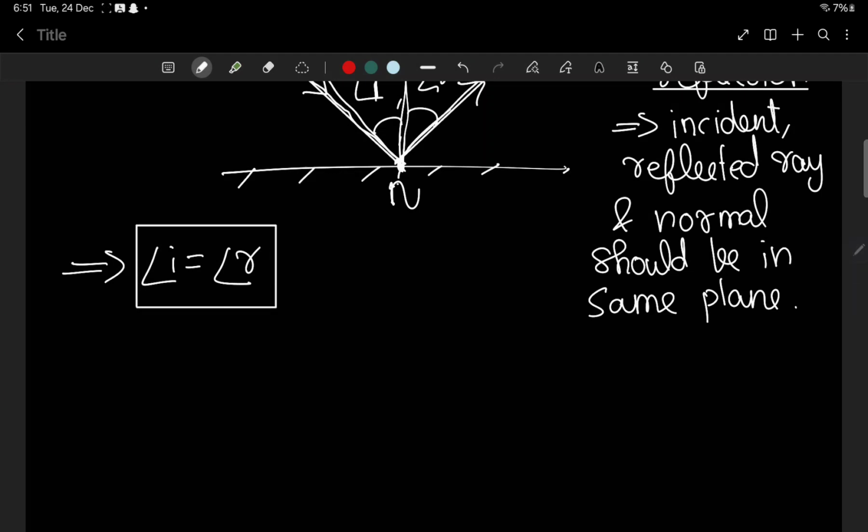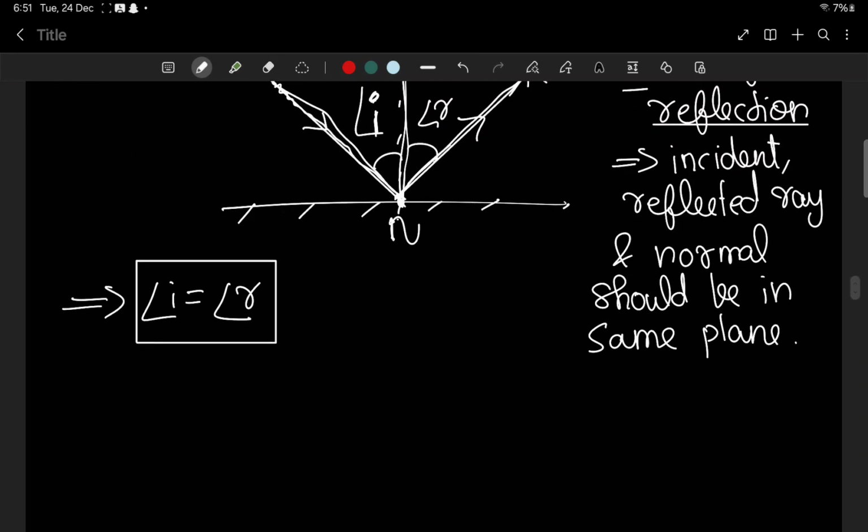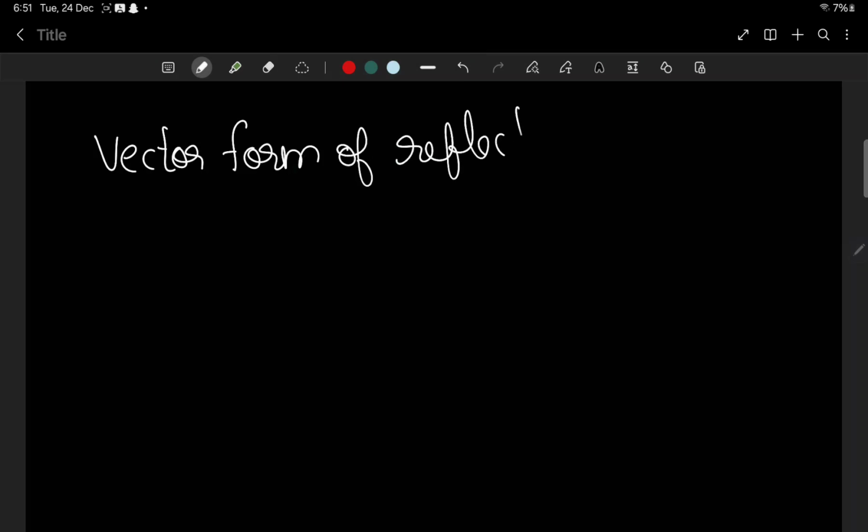Everything on reflection is basically depending on this one formula. So that's about reflection. Now there is a vector form for reflection. Vector form of reflection. What does vector form of reflection is telling?